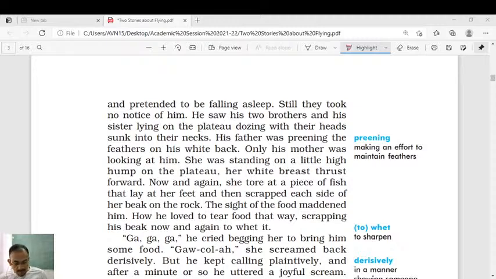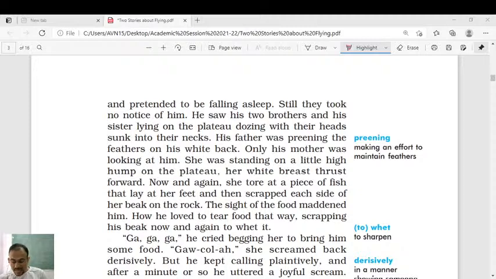His mom was, of course, keeping watch on what he was doing, but the young seagull was trying to pretend that he was not noticing his parents.